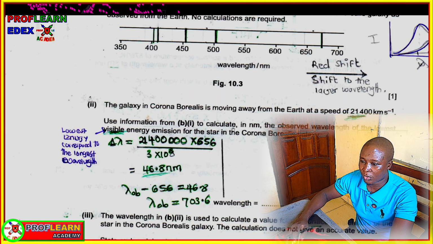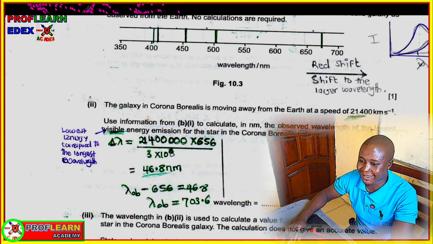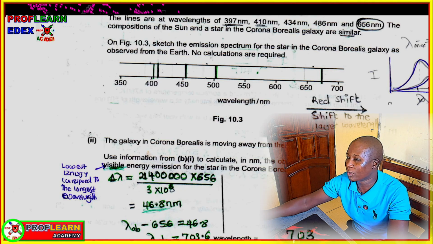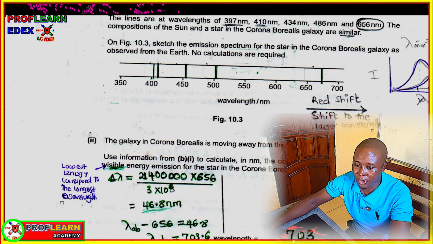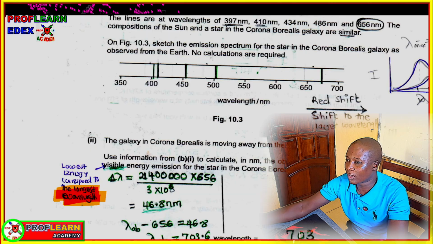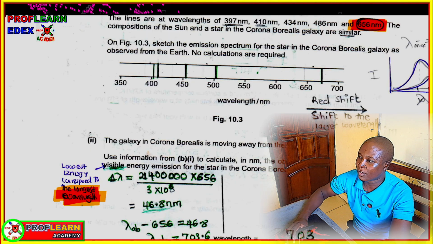Use the information to calculate in meters the observed wavelength of the lowest visible energy. Remember, the lowest visible energy is going to correspond to the longest wavelength. So that is the most important area that you had to remember. So we are going to take the wavelength we shall use in this particular question will be 656.